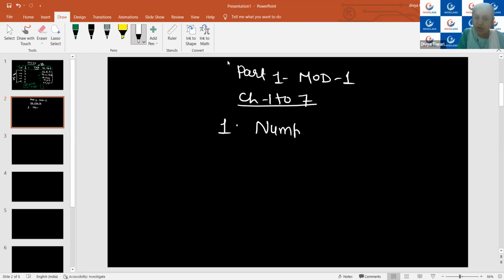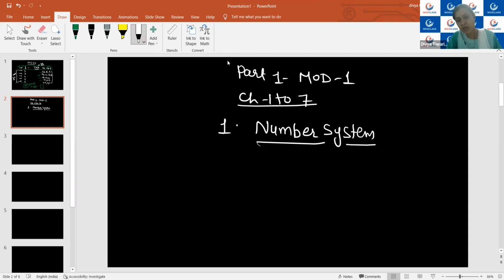As we know, mathematics is all about numbers only. Is it so or not? Mathematics is only about dealing with numbers or analyzing anything on the basis of numbers. This is the reason why we study mathematics. Yes or no? Yes. So in this chapter, we are going to see what the various types of numbers are and how we can use them. If anything is not clear to anyone till here, then please ask me.